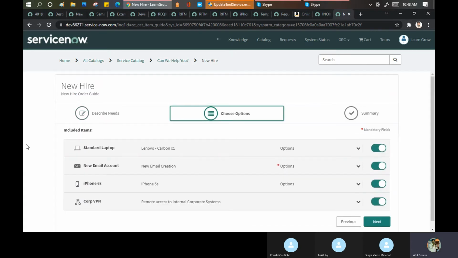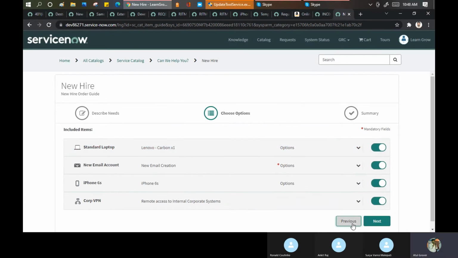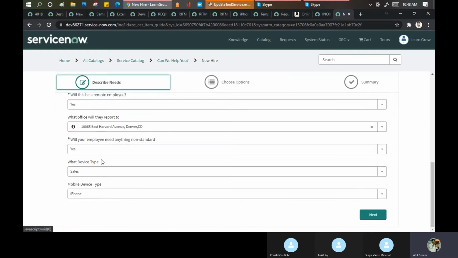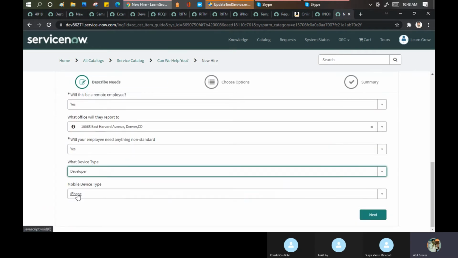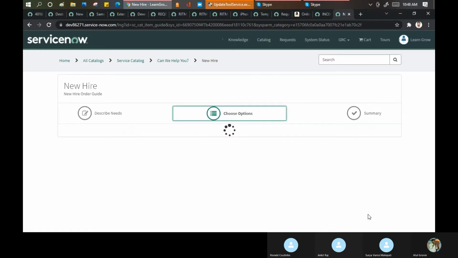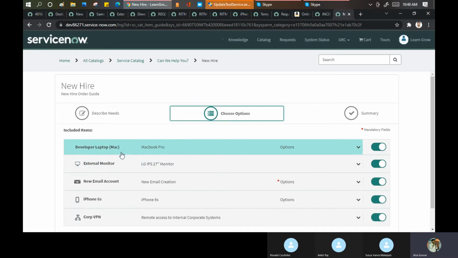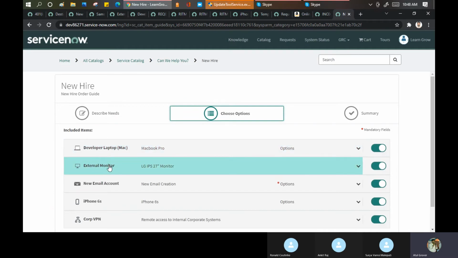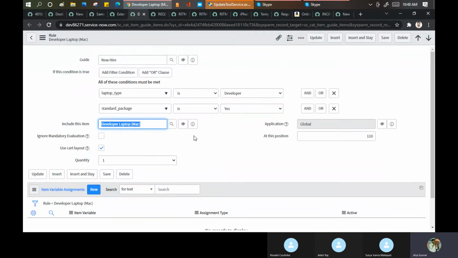Now if you go here, choose option. See, I'm getting Lenovo. I'm not getting the MacBook. If I want to get a MacBook, I'll go back and say, boss, I am a developer. And click next. Now you can see you're getting a MacBook and you're getting this as well automatically. Why? Because these conditions are becoming true. So now it is up to you what you want to show. You need not define this catalog item again. No, you just have to define the variables, and on the variable answers you have to define what to show, what not to show here.